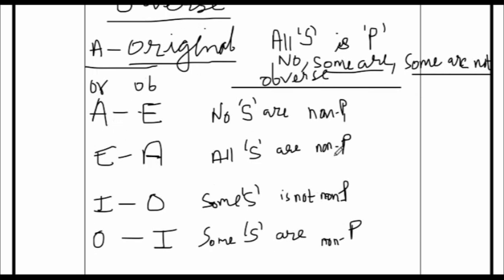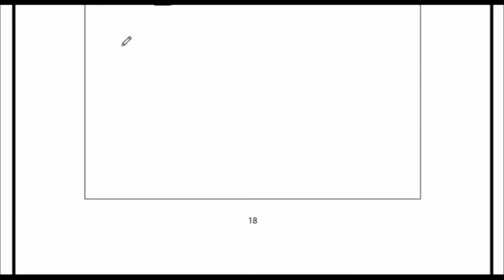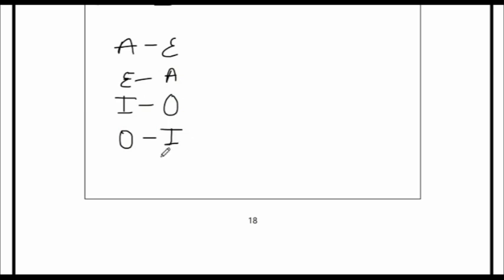So this is how all types of original statements can be moved to their obverse using these rules. Let me just recap. The first rule: A goes to E. If E is the original, then the obverse would be A type. If the original is I type, then the obverse is O type. And if the original is O type, then the obverse is I type. This is the first rule.